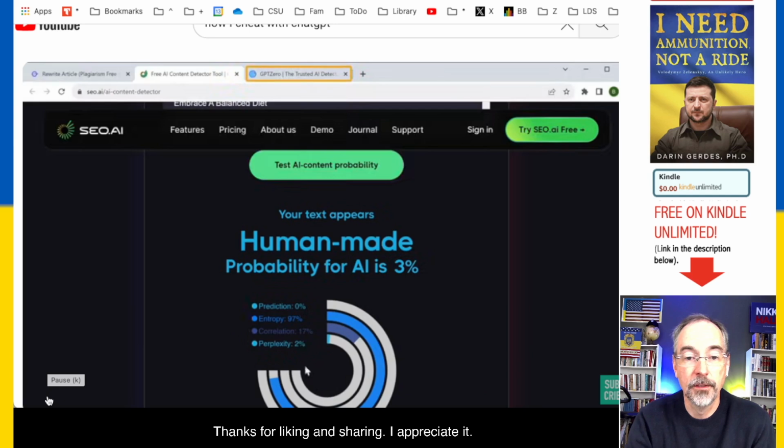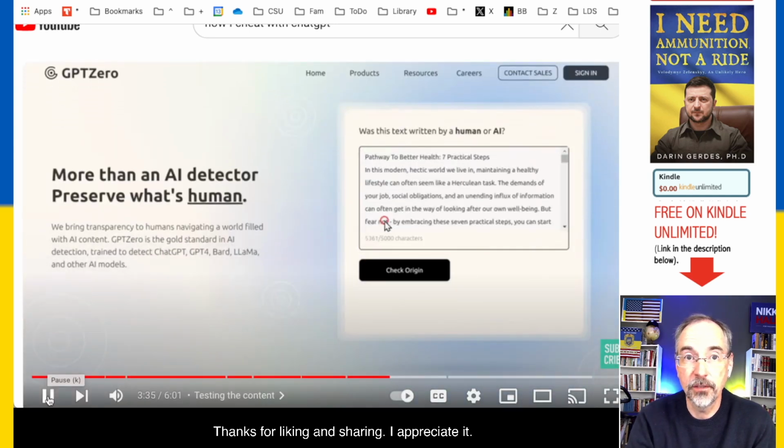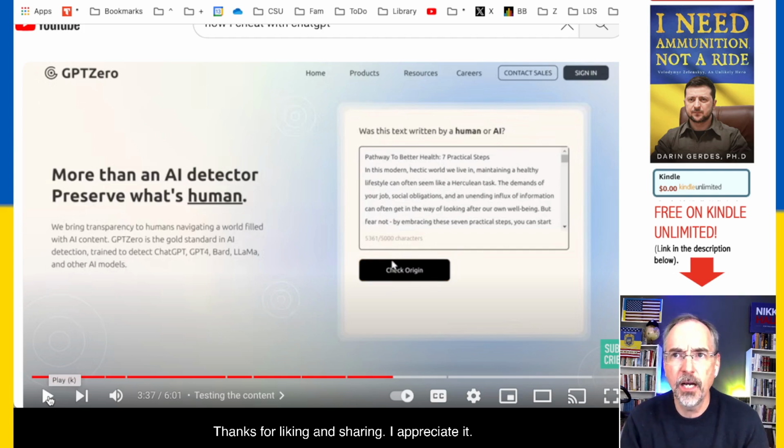I bet it can beat the detector, but that doesn't mean that you're actually sounding like you actually sound. So what are professors doing? I'm rewriting my prompts differently. I am rewriting my rubric so that even if you do this kind of thing, I can still slaughter the paper because it's not specific enough, or it's not doing this enough or that enough. So if you think you're getting over on the system, it's going to be your F on your transcript in perpetuity. So good luck.